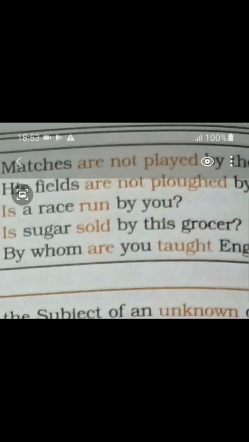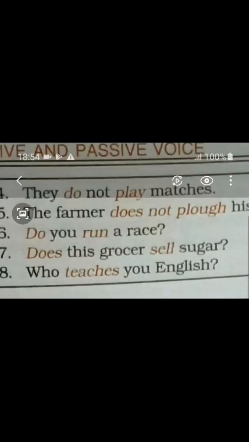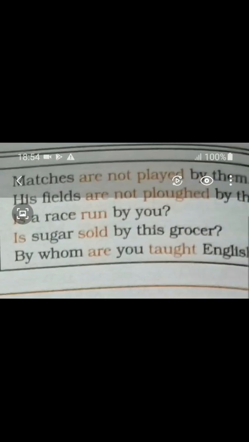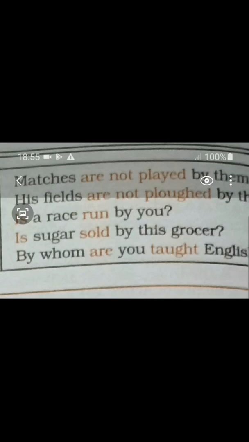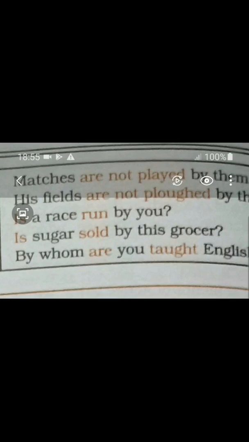So in the passive voice, matches are not played. The verb play is turning into played, third form. Play is the first form, the main or the present form, and it is getting turned into the third form when it is being used in the passive voice, that is played. Play, played, played. So here we are using the past participle, or the third form, that is played.